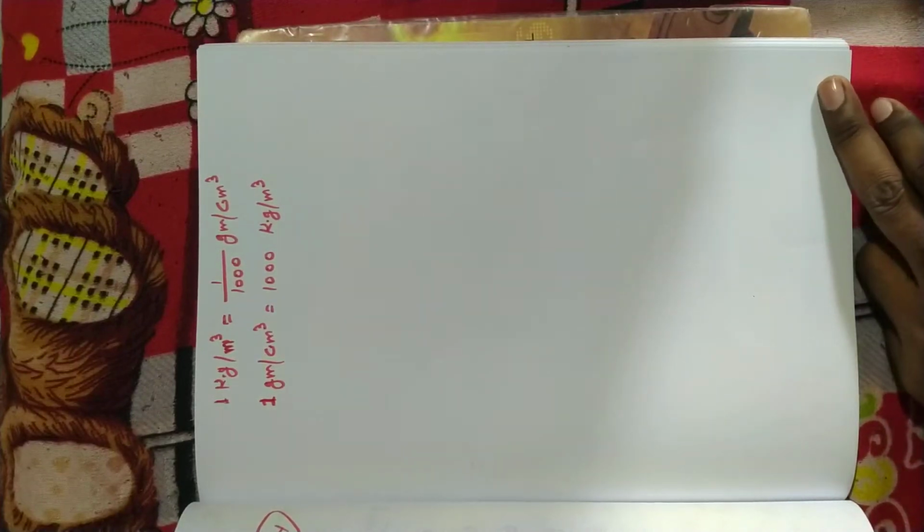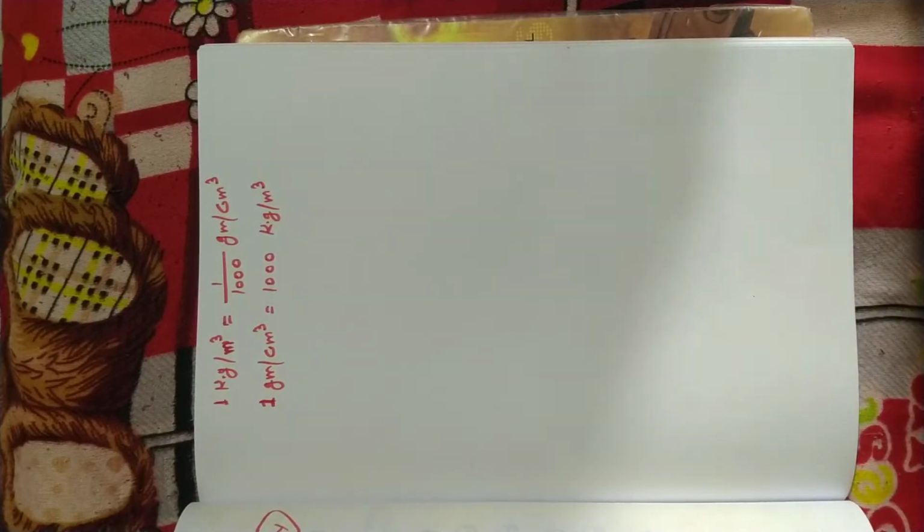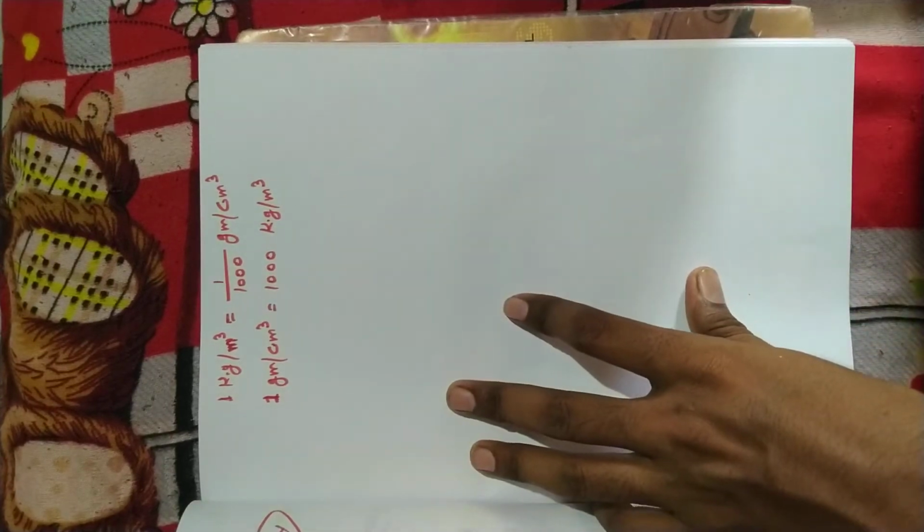Hello students, in the previous video we discussed the measurement of density of irregular solids, studied the methods using a measuring cylinder and measuring the volume of liquids, and also studied the conversion between kilogram per meter cube and gram per centimeter cube.